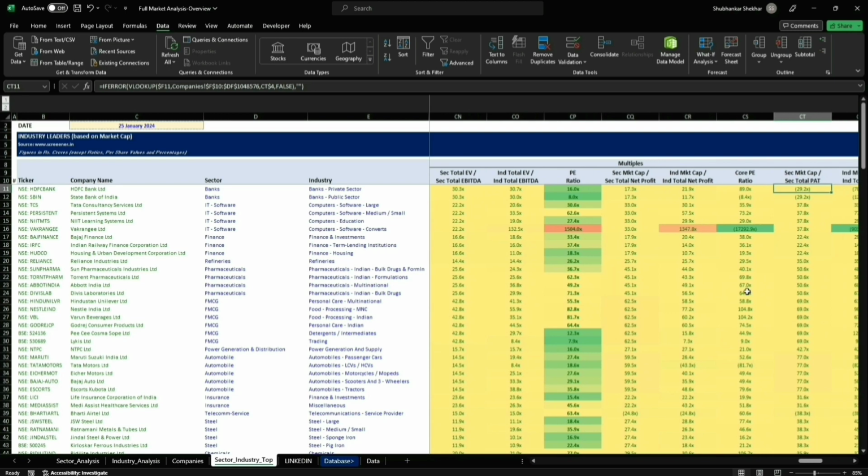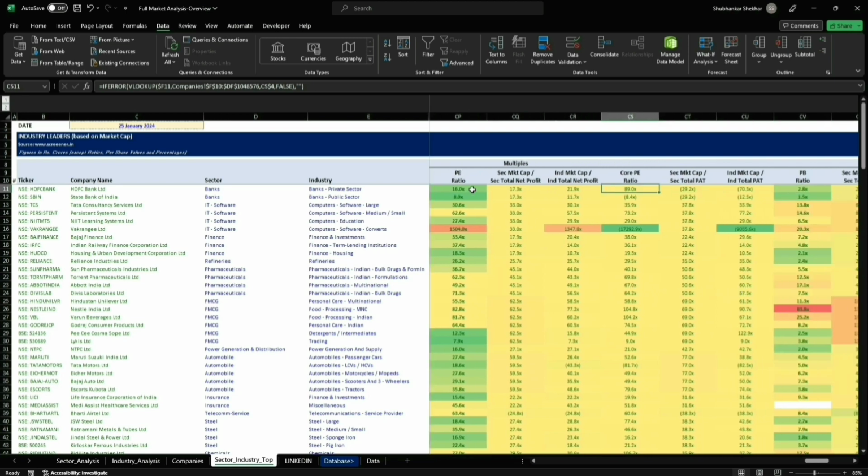Now let's look at, okay, so the difference between PE and core PE, right? It is also applicable for the industry analysis as well as sector analysis. The PE here is pulled from screener, right? But in case of industry and sector, it has been calculated. So the calculation there was net profit divided by the market cap of the industry or the sector. Whereas in case of core PE, the core business profit has been calculated here. So remember in PAT, what I did was I did remove other income from net profit. So this is what is calculated here, right? PAT divided by your market cap rather than net profit divided by your market cap, right?